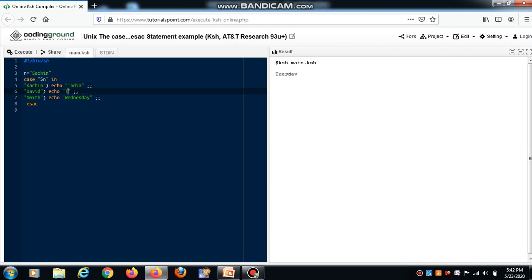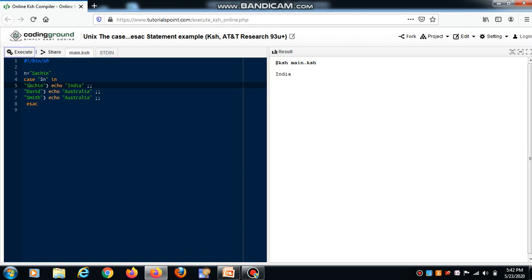David is from Australia. Similarly, Smith is from Australia. So now execute this program. Now again execute this program. You can see the output is India.